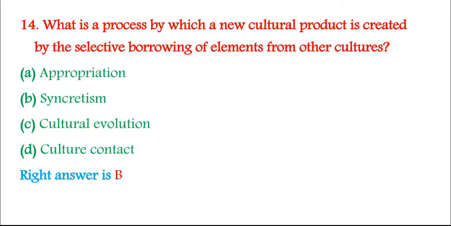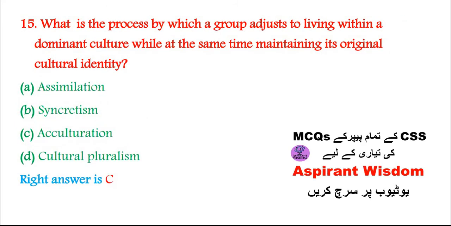14. What is a process by which a new cultural product is created by the selective borrowing of elements from other cultures? A. Appropriation, B. Syncretism, C. Cultural evolution, D. Culture contact. Right answer is B. 15. What is the process by which a group adjusts to living within a dominant culture while at the same time maintaining its original cultural identity? A. Assimilation, B. Syncretism, C. Acculturation, D. Cultural pluralism. Right answer is C.